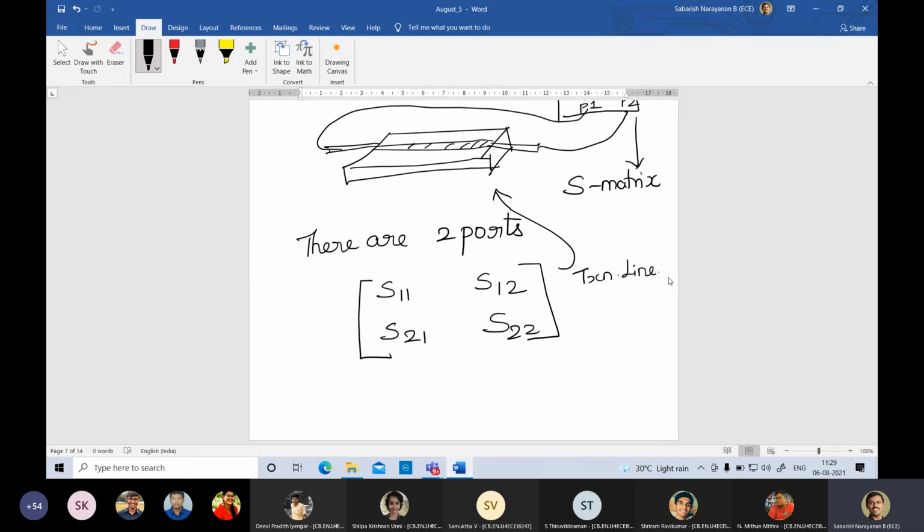This will give me all the things about this transmission line. Is everybody okay with this? Getting it? You will not find out any other thing about this transmission line. This S matrix will give me all the ideas. Am I making myself clear? Shriram, is the flow clear? Yes, sir. Right. Narendran? Yes, sir. Narendra Kumar?